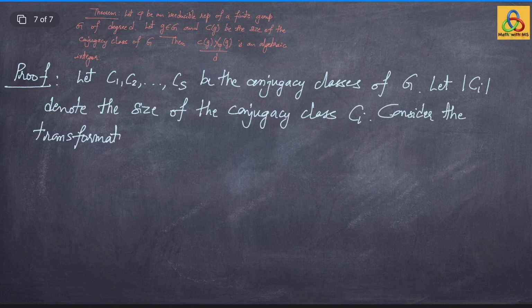So, consider this transformation Ti, which I set as summation phi x, where x is in the conjugacy class Ci.